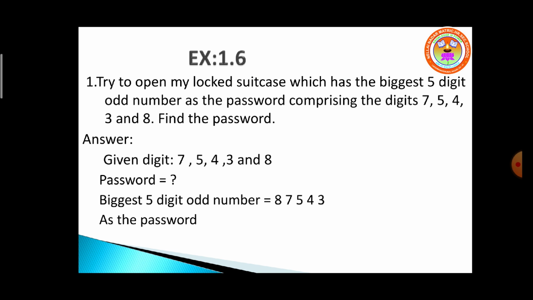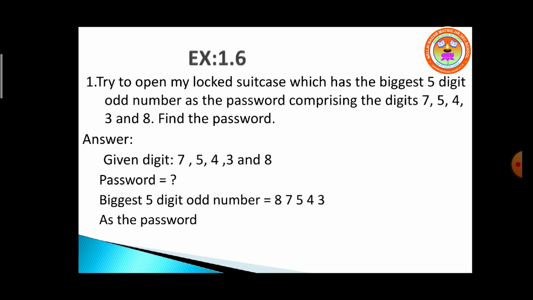See, the given digits are 7, 5, 4, 3 and 8. We don't know the password. We are supposed to find out the password. And they've given the hint as biggest 5-digit odd number. You know the concept of odd number? Yes. What are the odd numbers, children? 1, 3, 5, 7, 9, 11, 13. These are the odd numbers. That is, the numbers that end with these digits are called odd numbers.